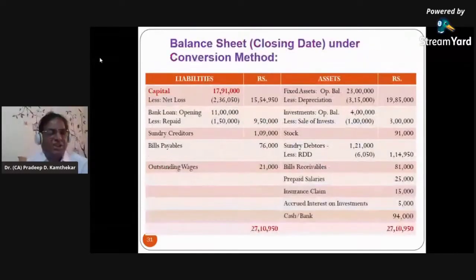Let us go to the balance sheet now. This is the balance sheet that has been prepared after trading and P&L. Now it is having opening capital. 17,91,000 is the opening capital. Since it is opening, definitely it has to come from the opening balance sheet if ready-made given on the liability